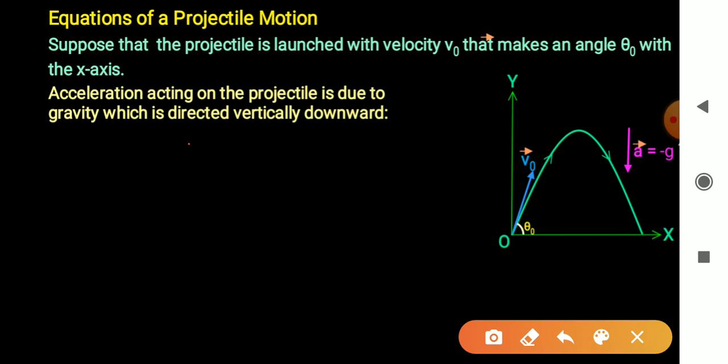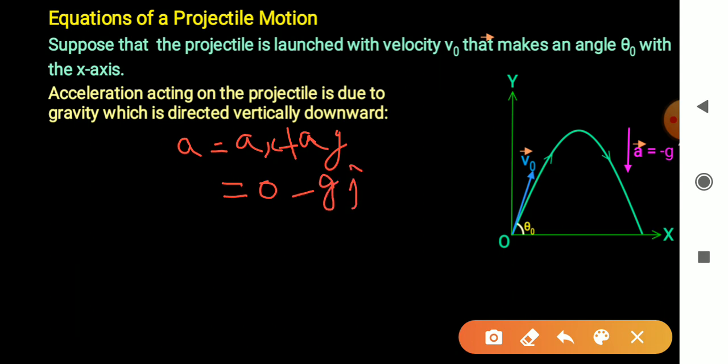So acceleration is given by a equal to ax i plus ay j. Right? ax is 0 and ay is minus g. So a equal to minus g j.